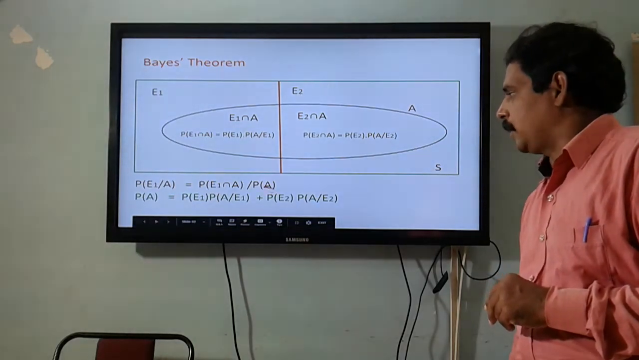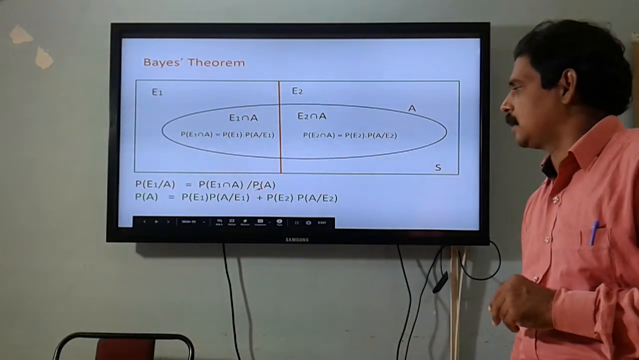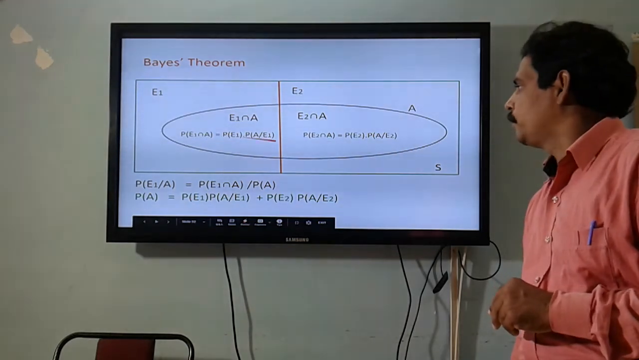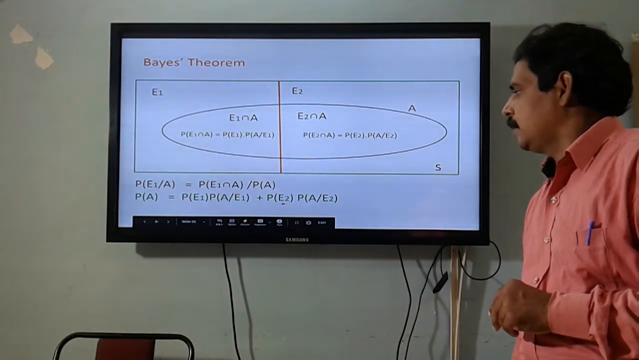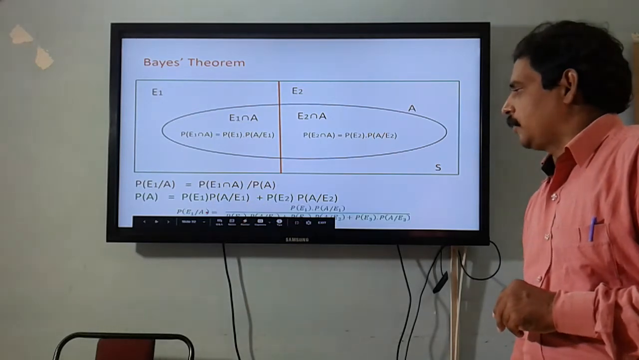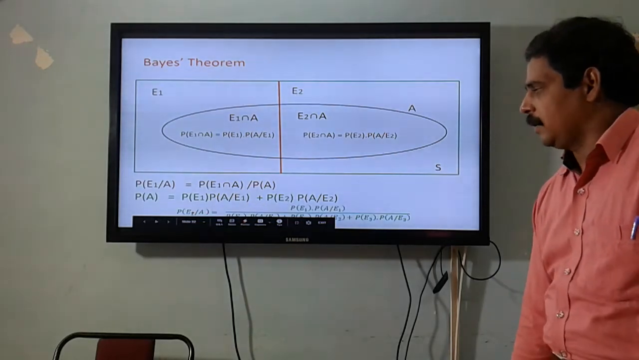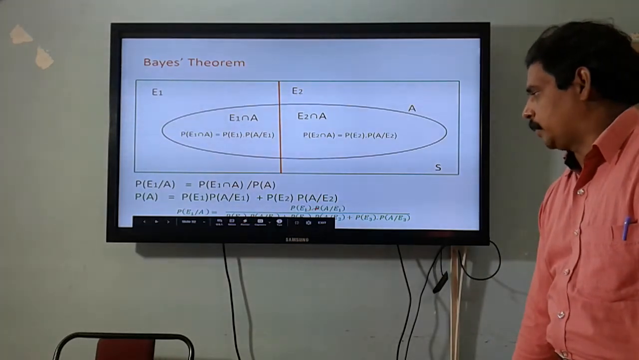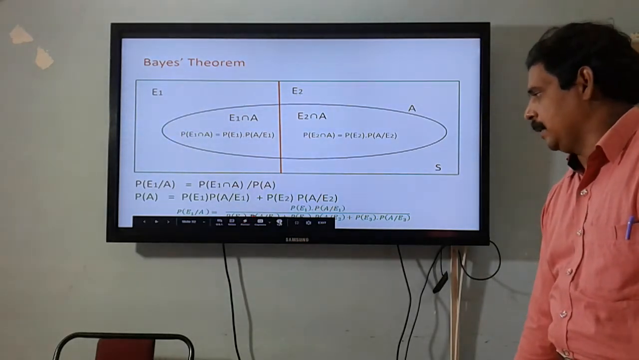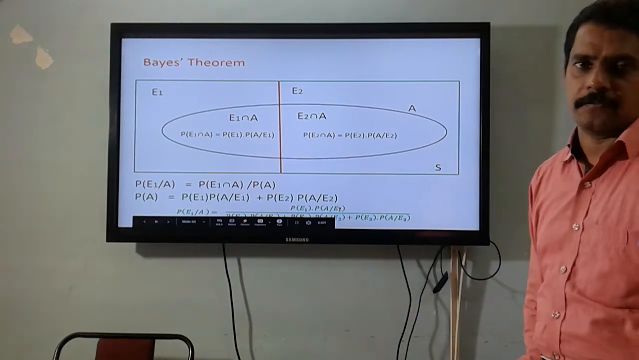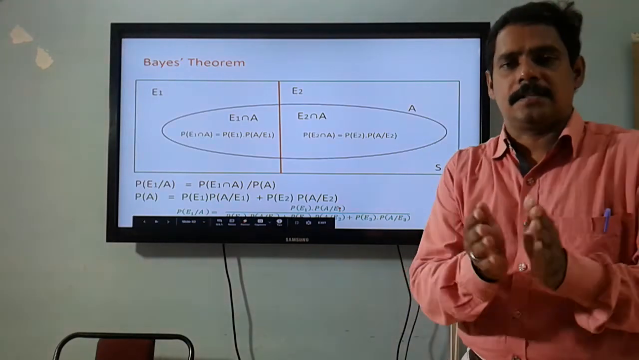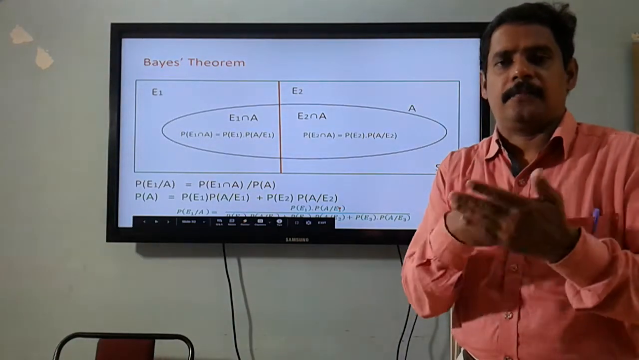Now this is probability of A. Probability of A is nothing but total probability, the sum of these two, that is given here. Now probability of cause E1 when A happens is given by probability of E1 into probability of A by E1, divided by total probability. So in that way we can find probability of a particular cause when an effect A